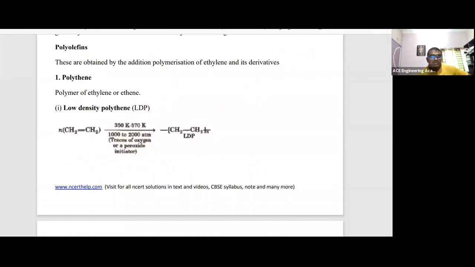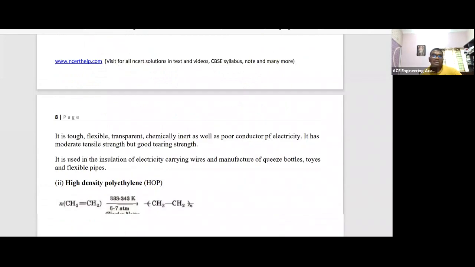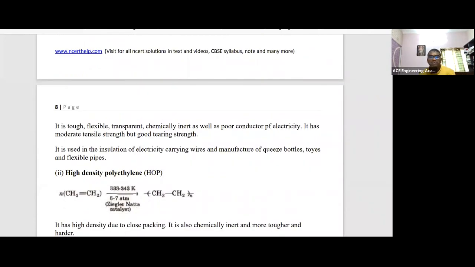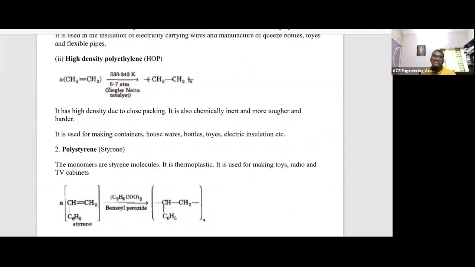Now, each type of polymer they explained. Polythene: one is low density polythene. You don't need to remember this reaction, but what you have to remember is tough, flexible, transparent, chemical inert, poor conductor. Where it is used, what are the properties? High density polythene: where it is used, what are the properties? Toys, bottles, housewares, electrical insulation, high density polythene.